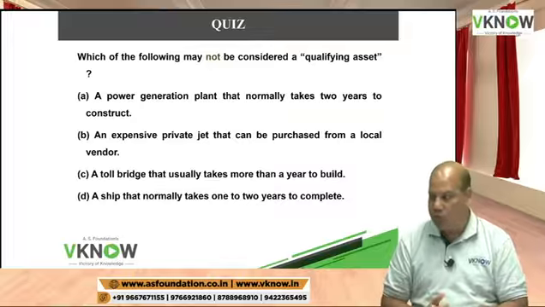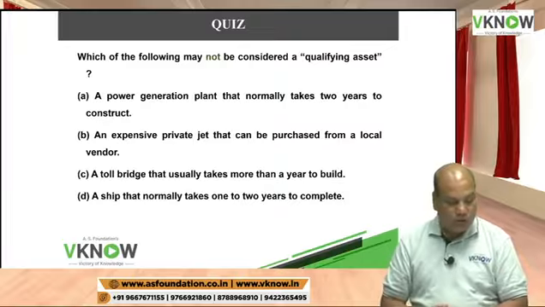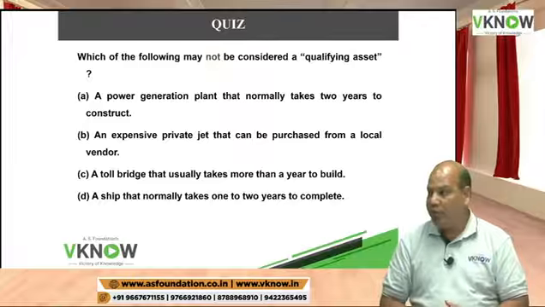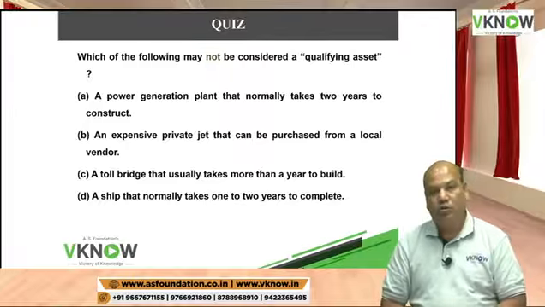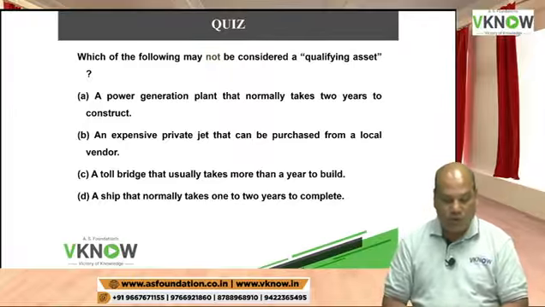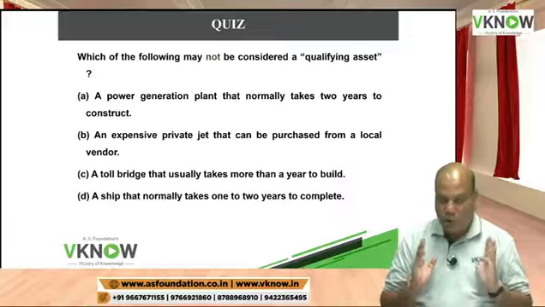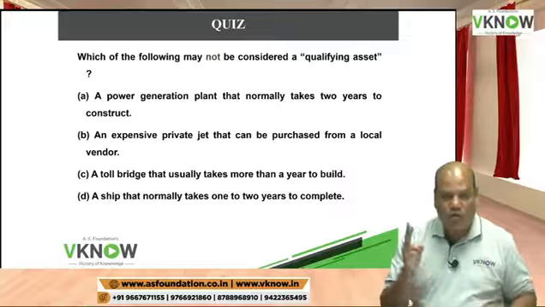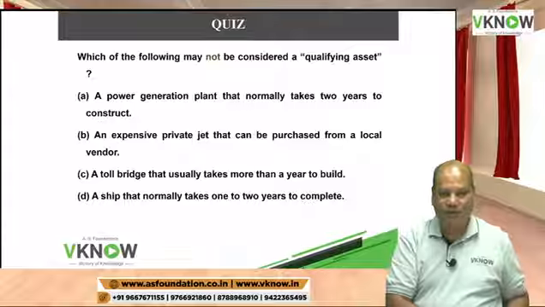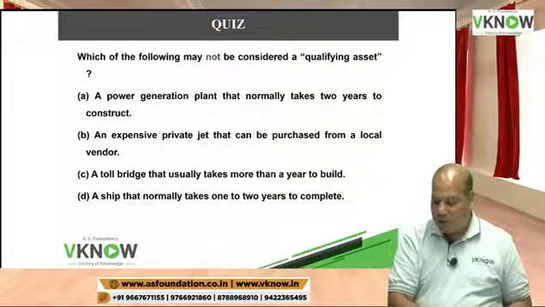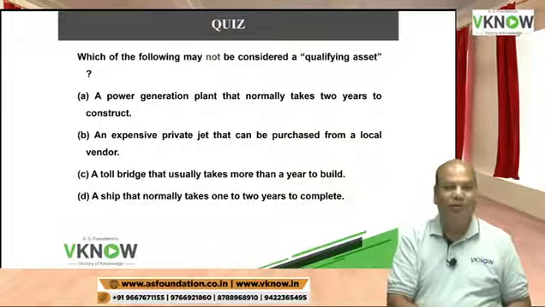So one more quiz for you. Answer this quiz on the screen. Let me see whether you are listening to me or not and whether you are understanding or not. So quiz number 2 for 200 rupees. Which of the following may not be considered as a qualifying asset?